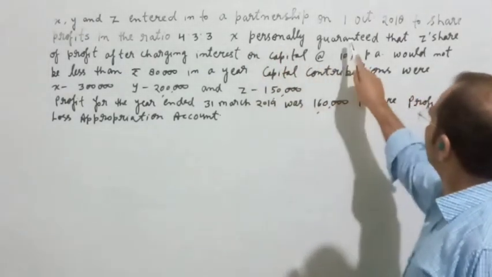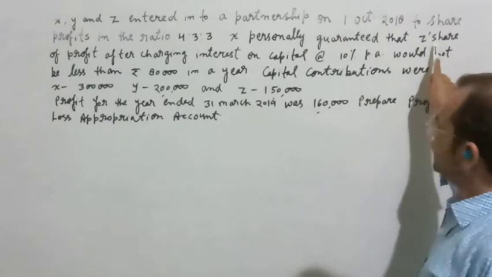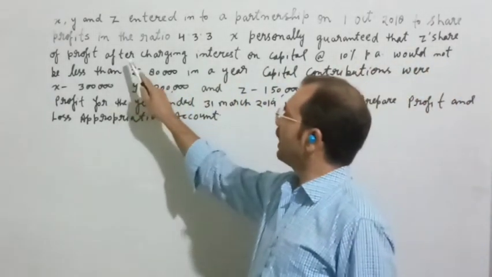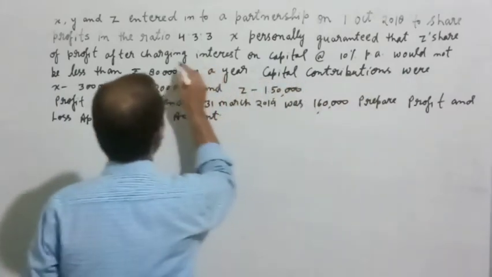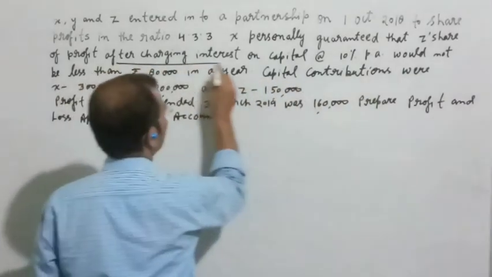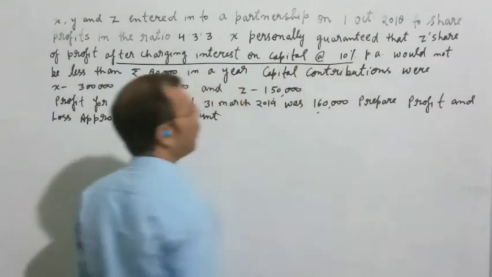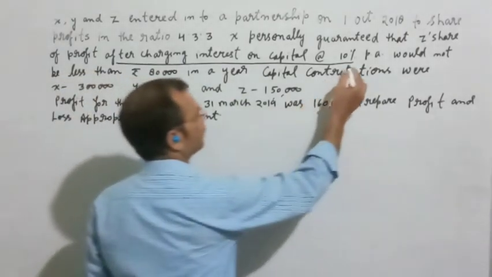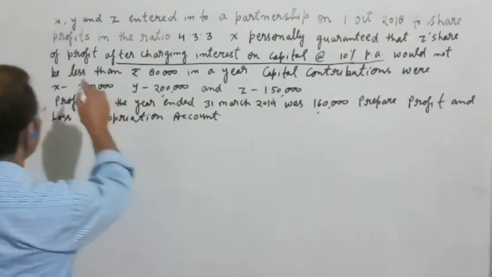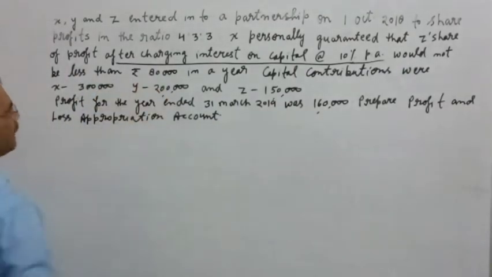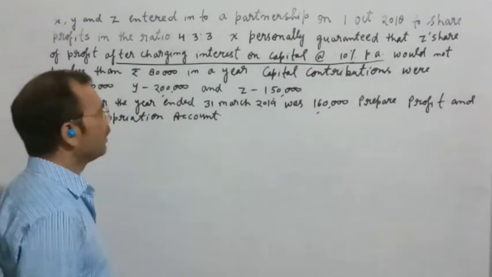X personally guaranteed that Z's share of profit after charging interest on capital at the rate of 10% per annum would not be less than rupees 80,000 in a year.